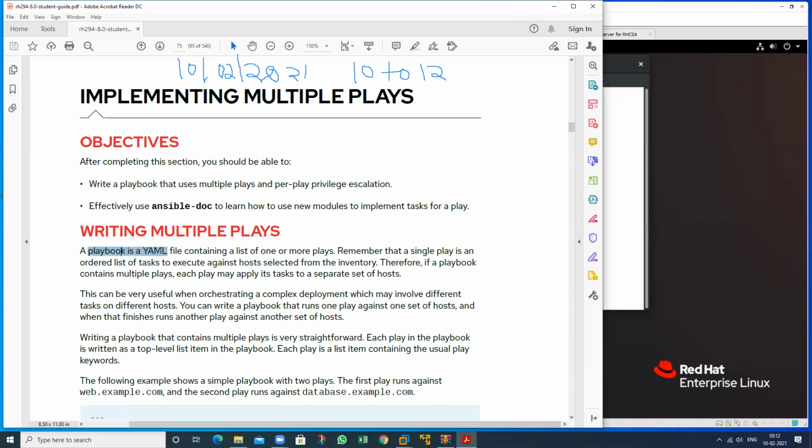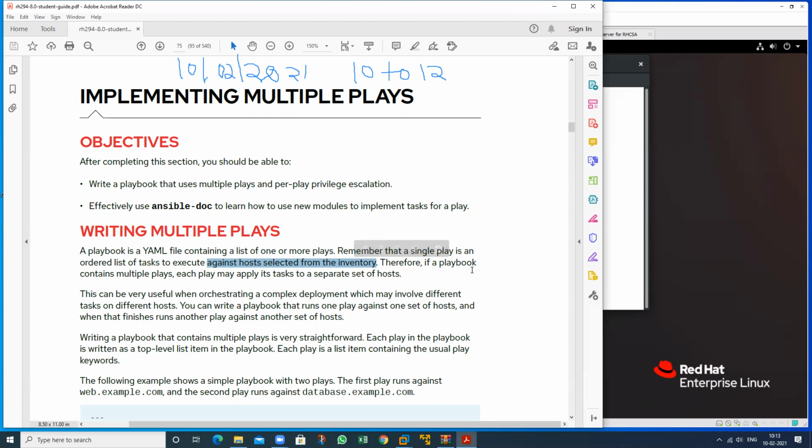A playbook is a YML file containing a list of one or more plays. Remember that a single play is an ordered set of tasks to execute against hosts selected from your inventory file.